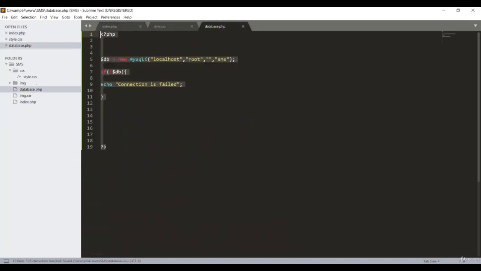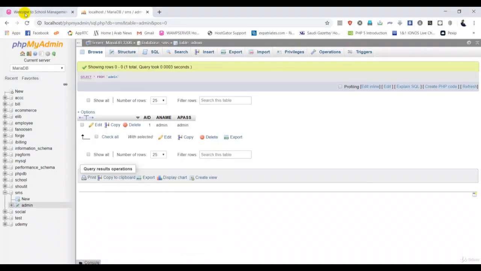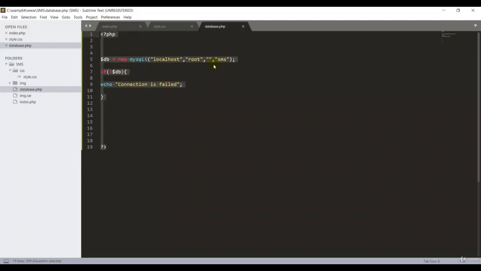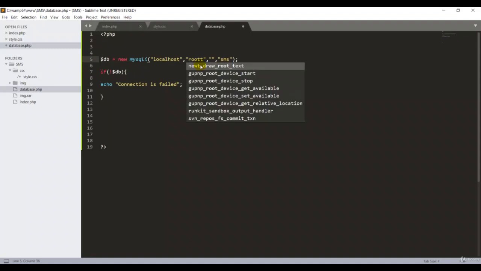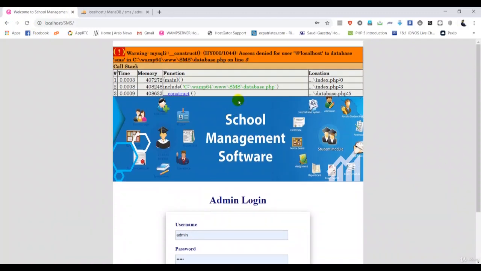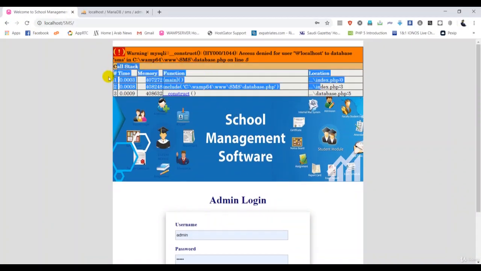Now I'll go back to my projects main folder. That's good, I didn't get any error. I want to test again, because suppose I put the wrong username, something like a double D, and I go back here and refresh, I'll get an error, guys. It means that you have some connection problems.